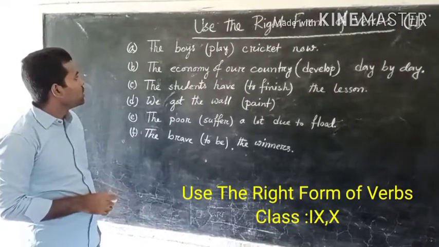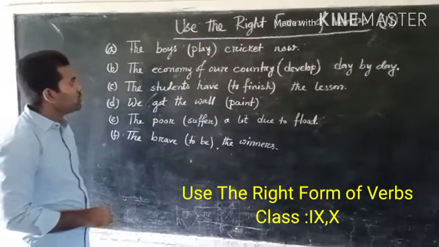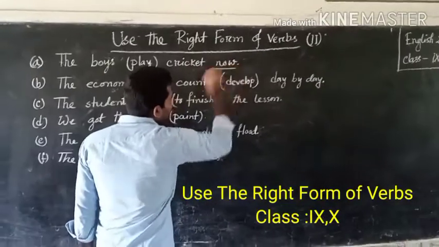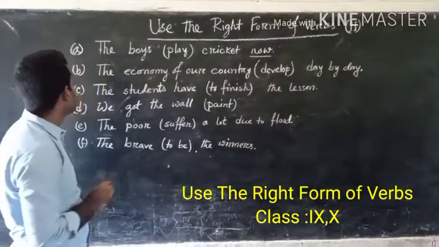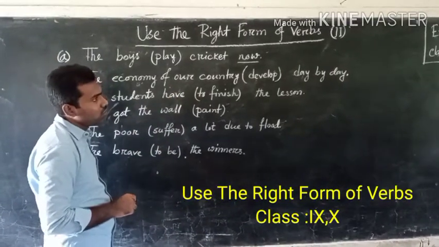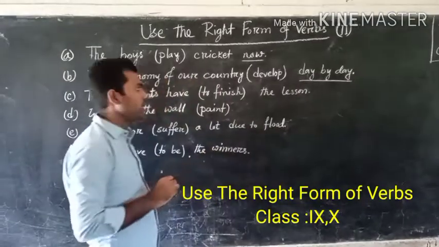Number A, the boys play cricket now. There is a word now. And number B, the economy of our country develop day by day. The word day by day.